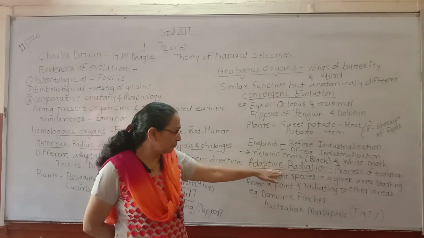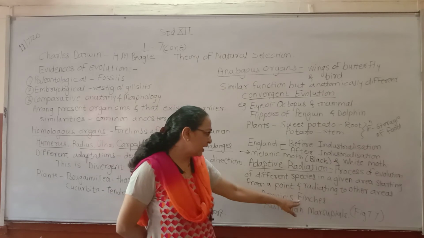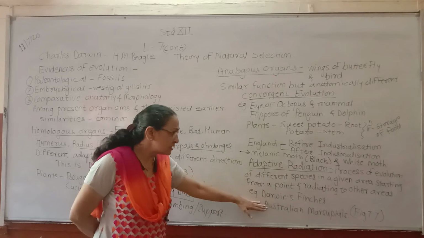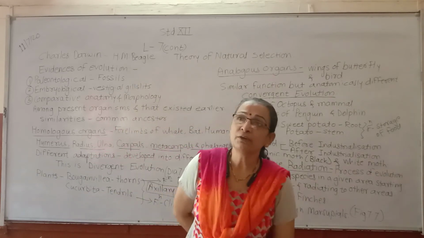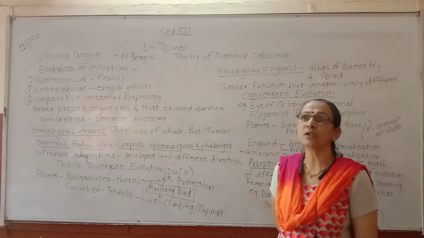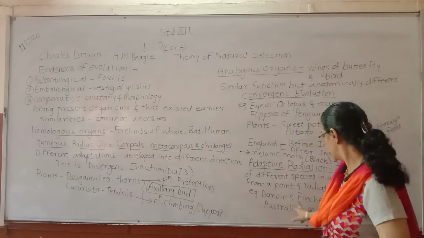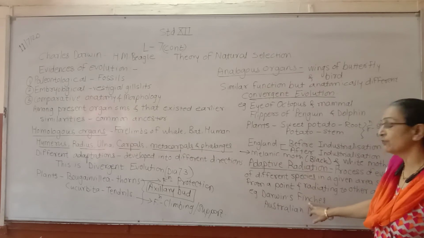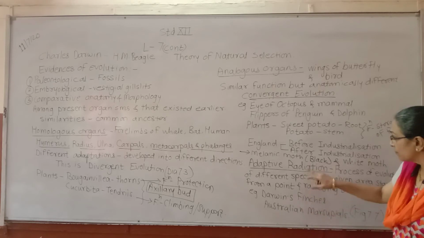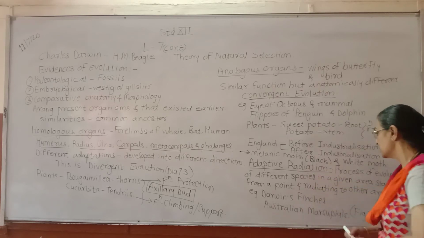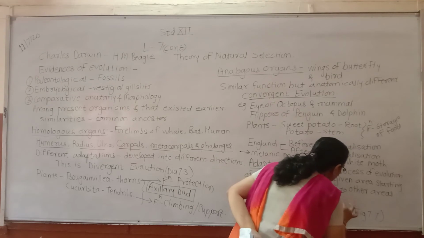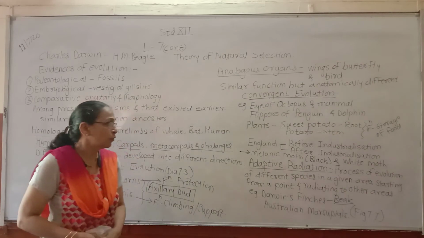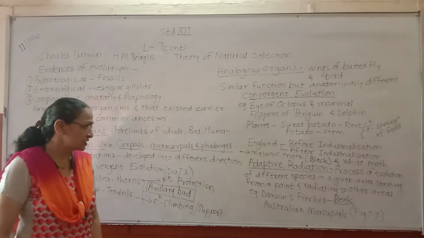Here the well-known example is of Darwin's finches. When Darwin visited Galapagos Island, he found that there are some small birds, finches. So he found that there are different species of the finches, and the property which was different was the change in the beak. Shape of the beak was different for these different finches.